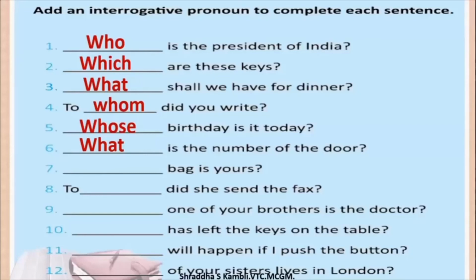So children, this lesson was a rather long one because we had too many points to cover, isn't it? We saw what the meaning of a pronoun is, and we also saw in detail the 3 types of pronouns. That is, demonstrative pronouns we saw along with a number of examples. Then we talked about relative pronouns along with a number of examples. While telling you about relative pronouns, I also told you about relative clauses, which were very important. It was a very important point at that particular point of time to understand. And then we also talked about interrogative pronouns. Okay, children? So that is all for today.